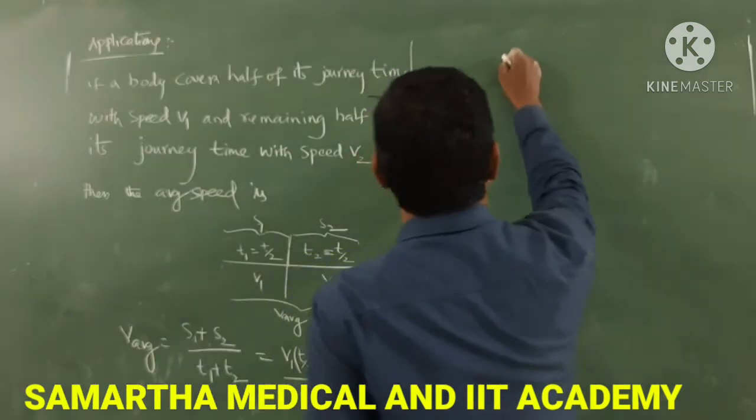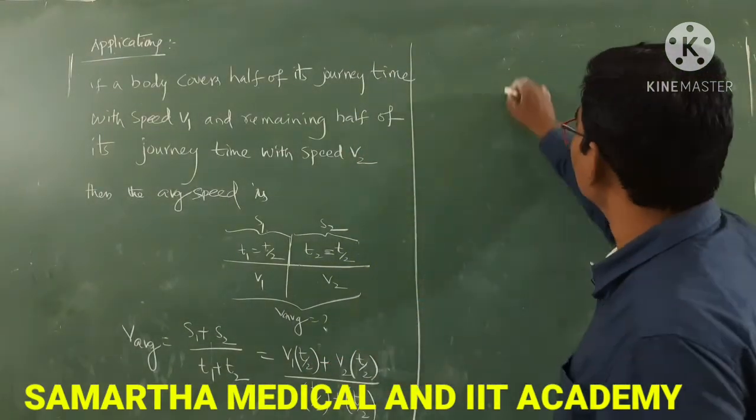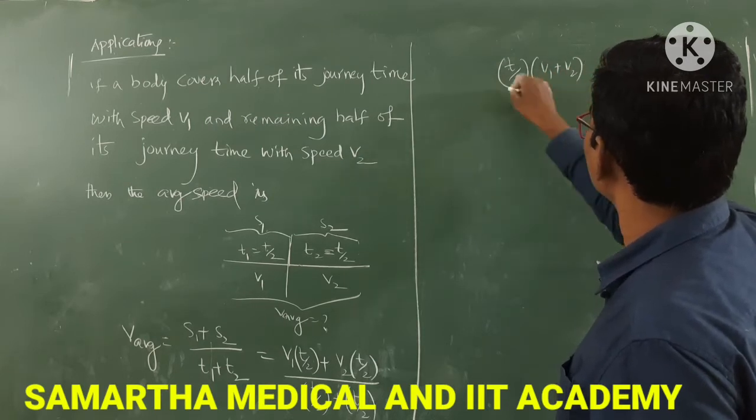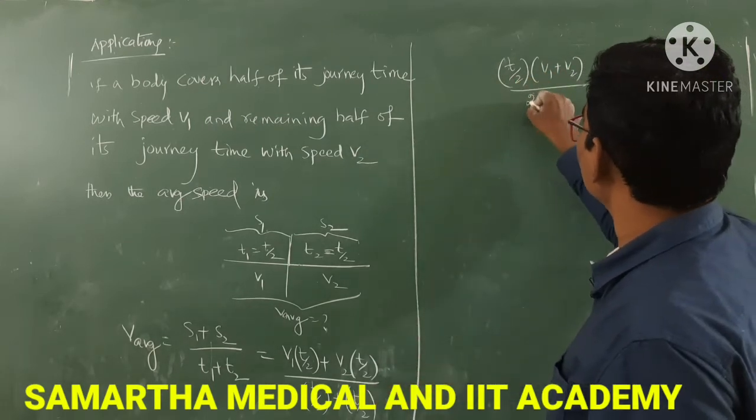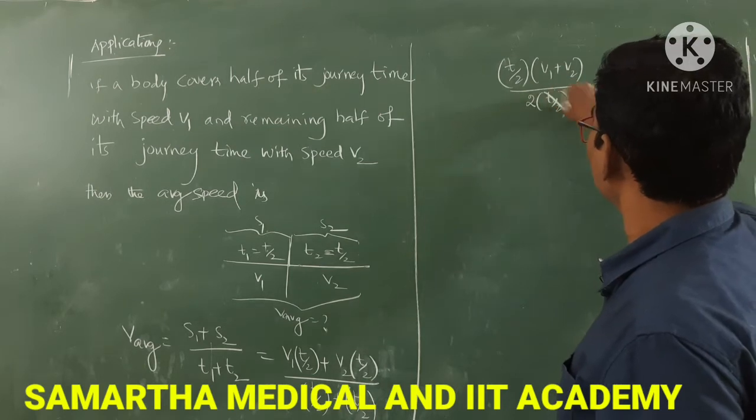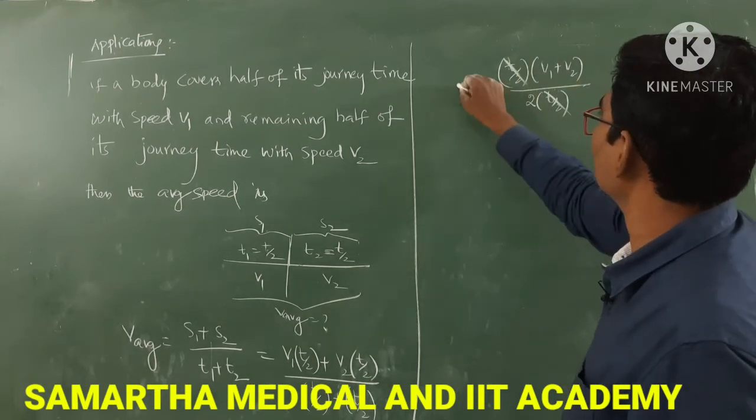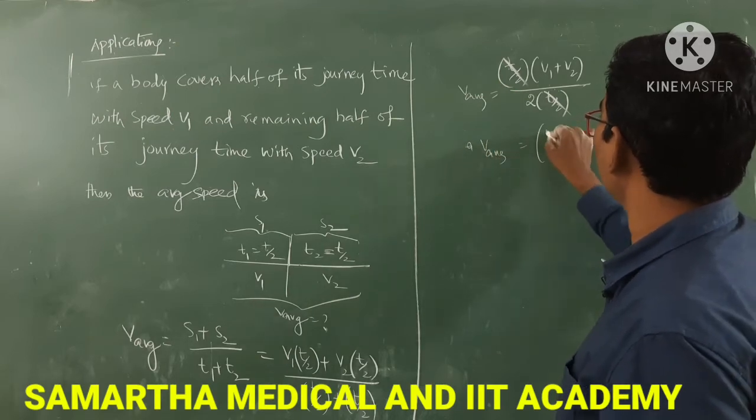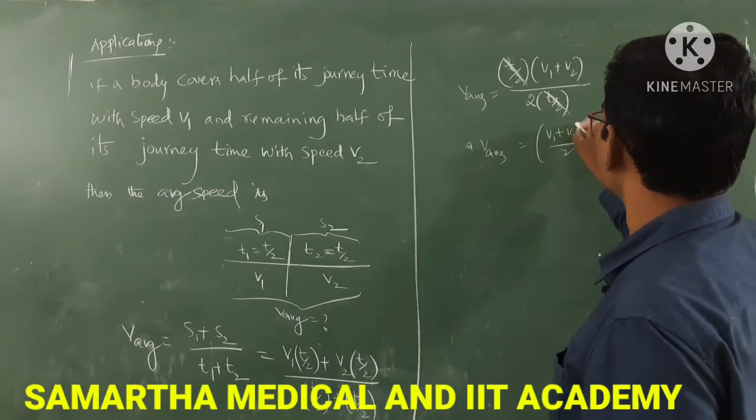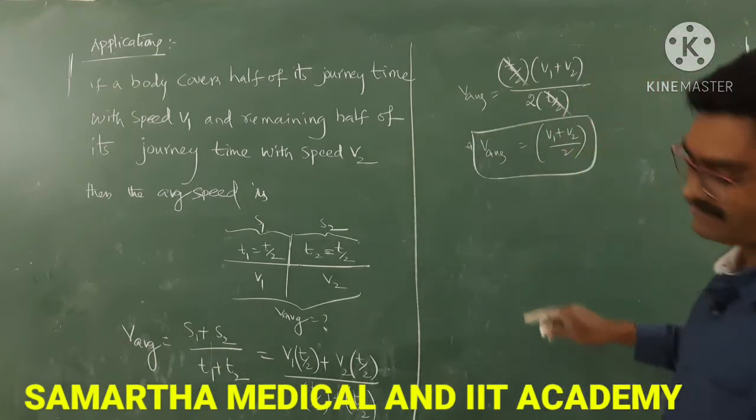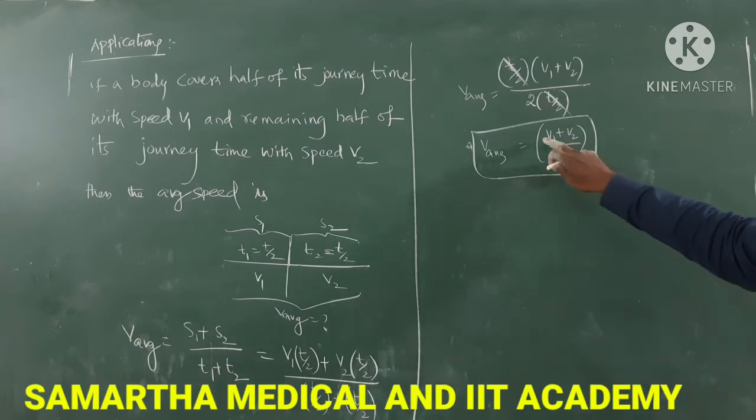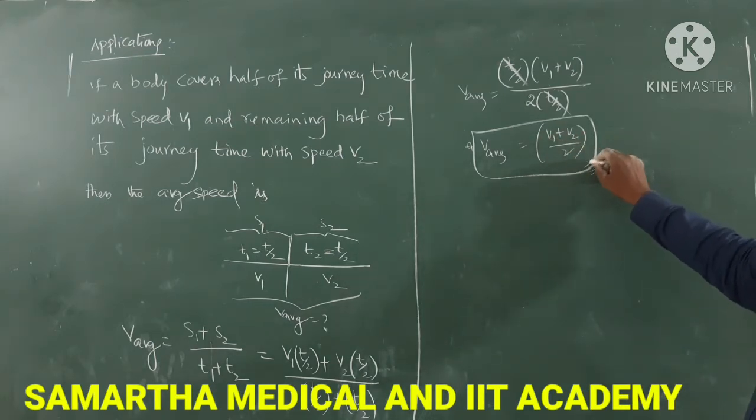You can take T by 2 as common from these two. Then you will get V1 plus V2 by 2 times T by 2. So T by 2 cancels. That is what we call average. So V average is equal to V1 plus V2 by 2. If the journey time is divided into 2 equal halves with speeds V1 and V2, then this is the formula to calculate the average speed. Next.